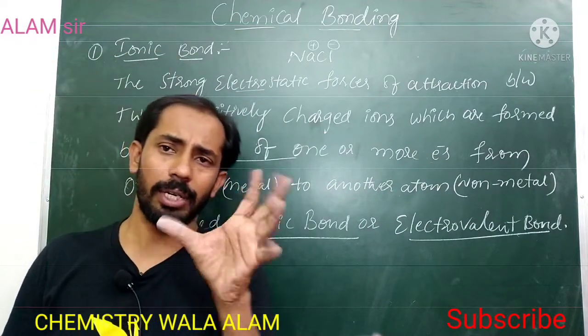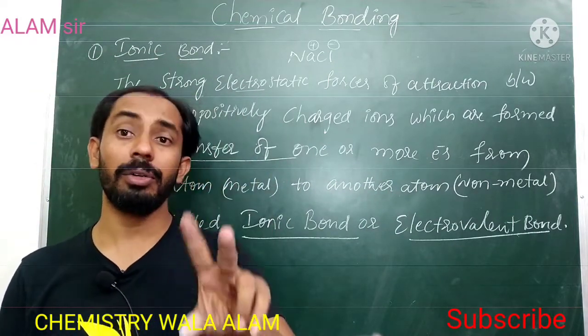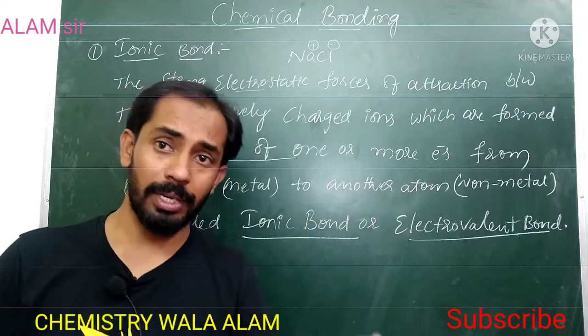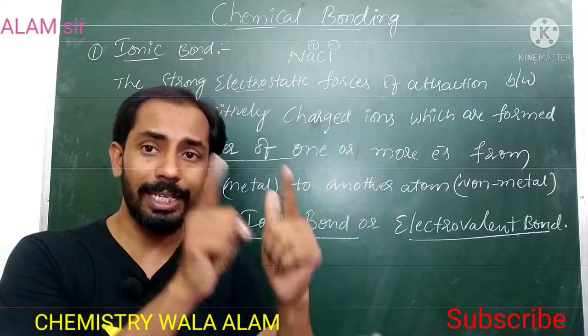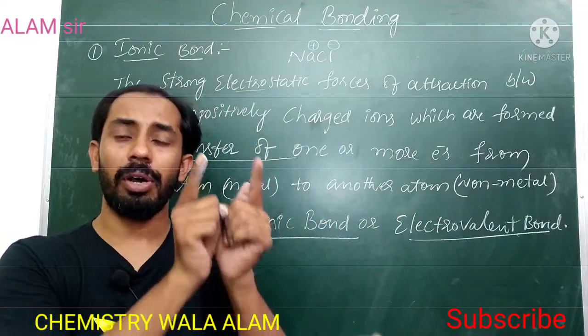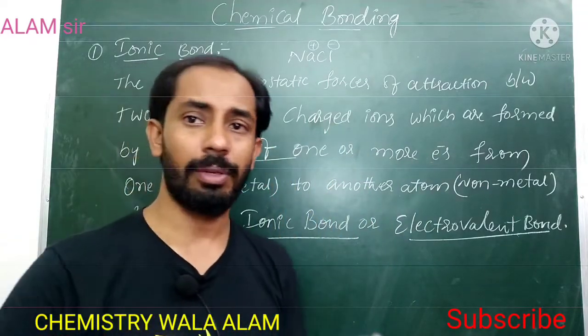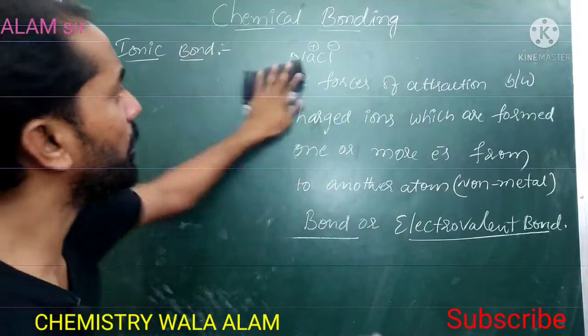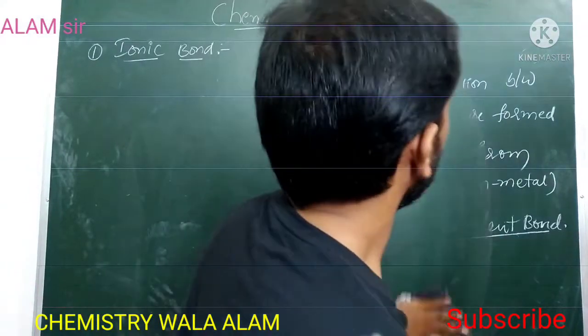The strong electrostatic force of attraction between the two oppositely charged ions, which are formed by transfer of one or more electrons from one atom to another atom, is called ionic bond or electrovalent bond. We can see the formation of the ionic bond.